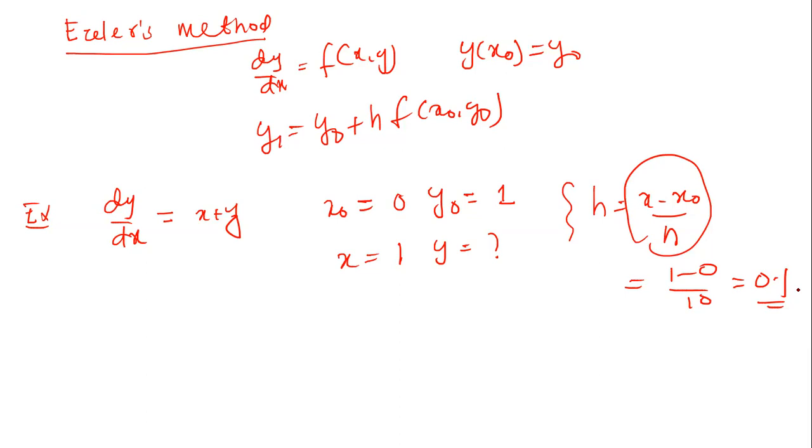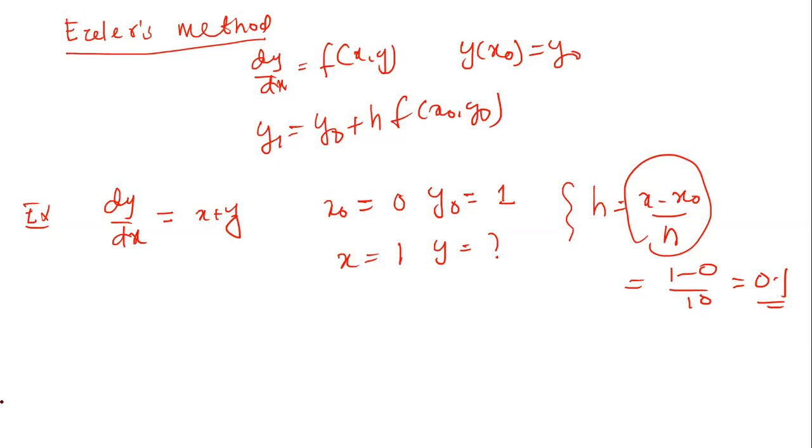So dy by dx is equal to x plus y. x0 has been given, y0 has been given, x is equal to 1. Then what is the value of y? h has not been given, so we can compute the value of h. The formula for finding h is h equals x minus x0 by the number of intervals. The number of intervals is 10, so 1 minus 0 by 10, that is 0.1. That is h. So now using this formula, with the function of x, y given, we compute the result here.